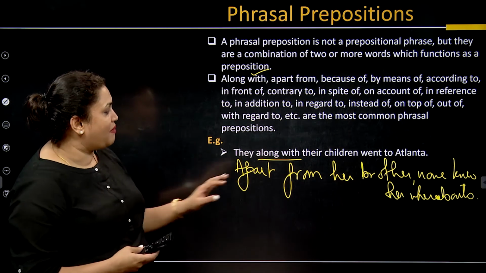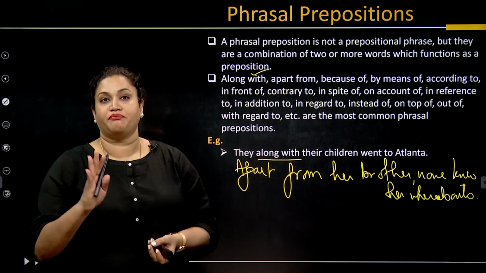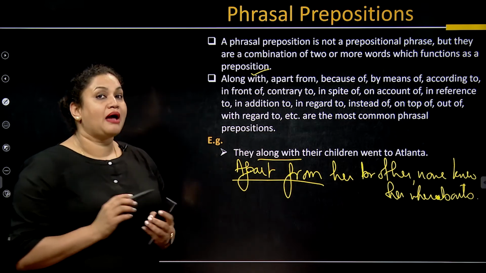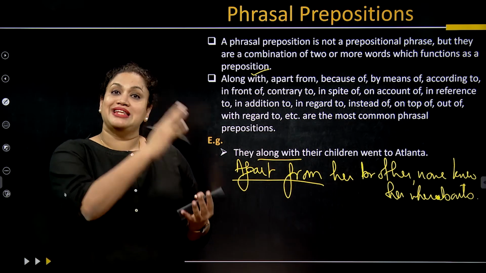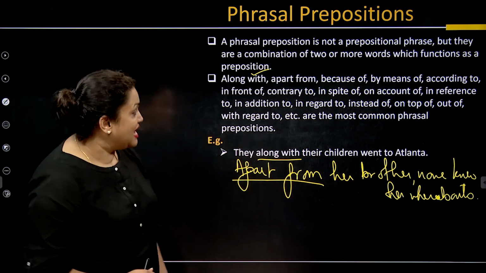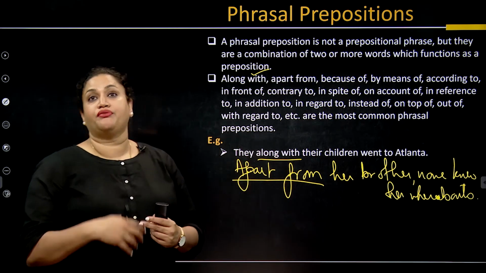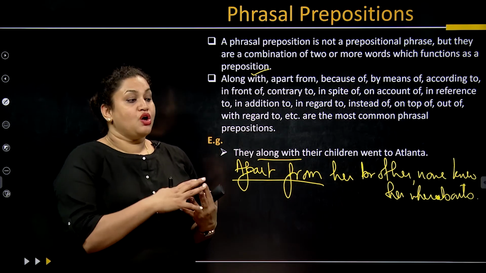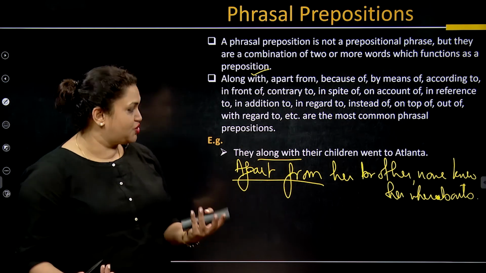For example, apart from her brother, none knew her whereabouts. When I'm saying apart from, I'm saying that none knew her existence apart from her brother. Only her brother knew it. Okay, let's go to in front of the church. We saw her crying, or we found her in front of the church.